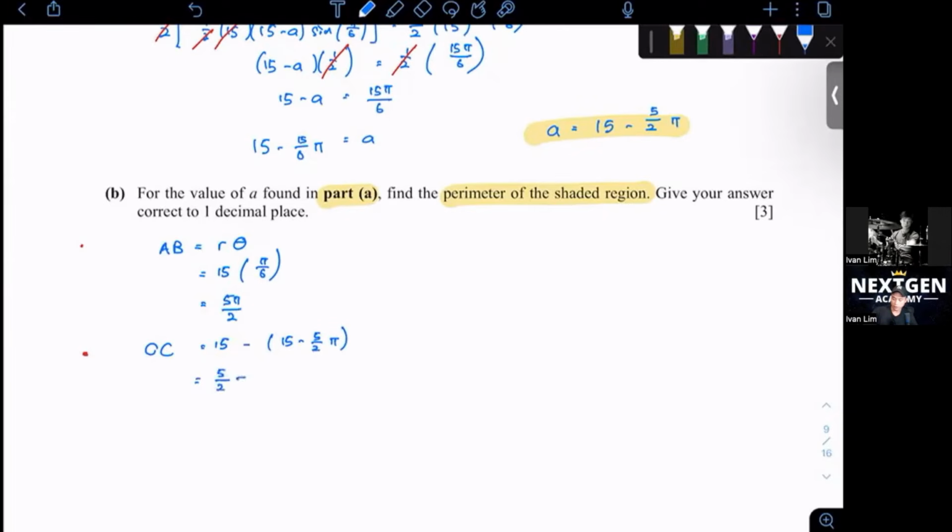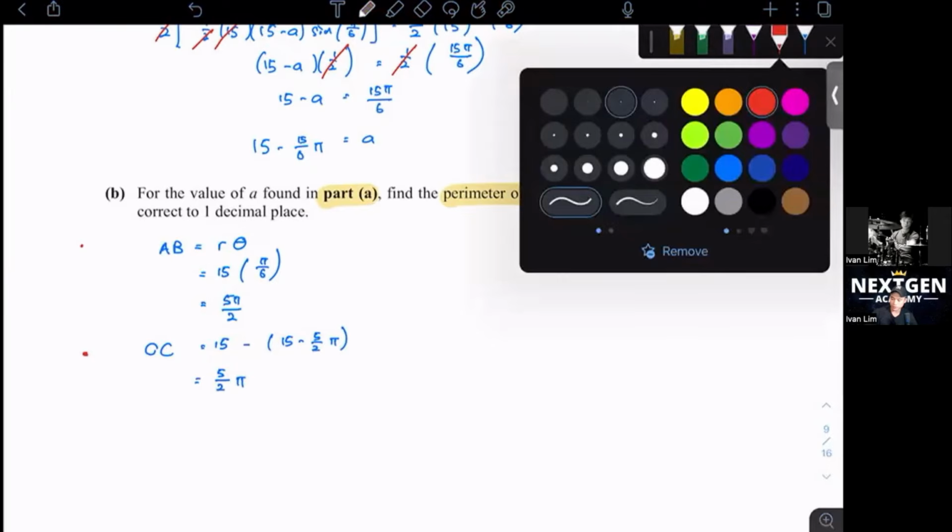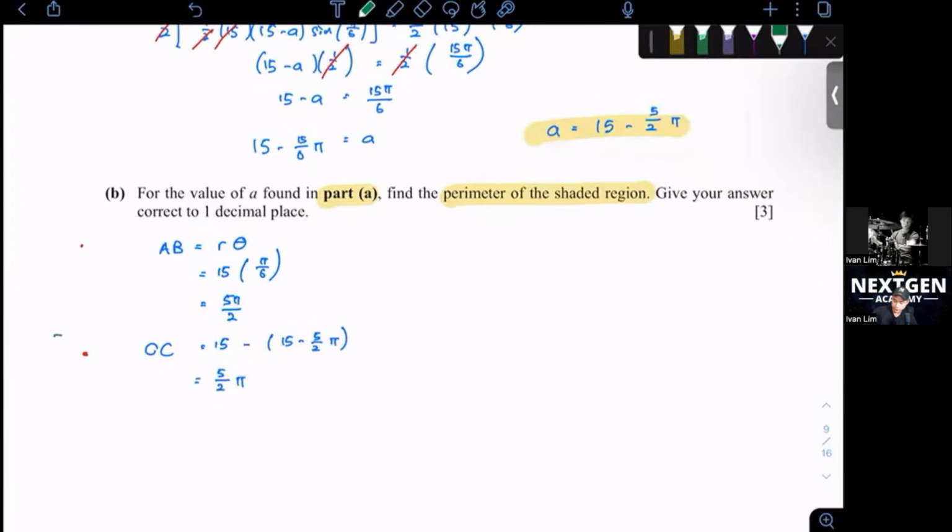This whole part will be the Cos rule part, so that we can find what AC is.